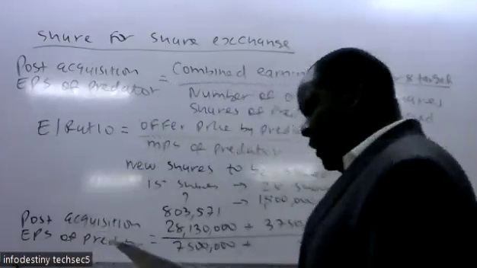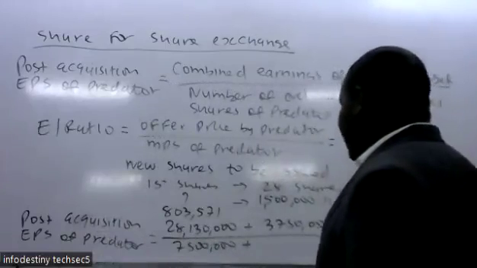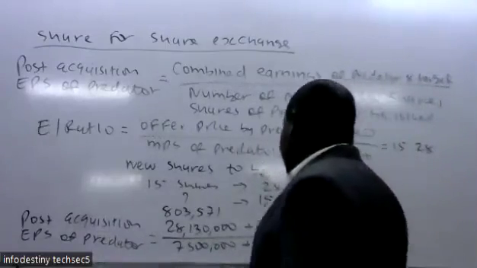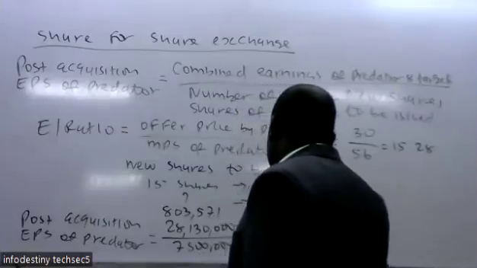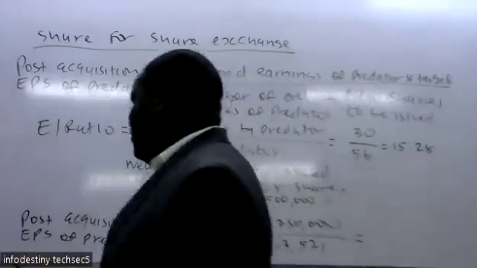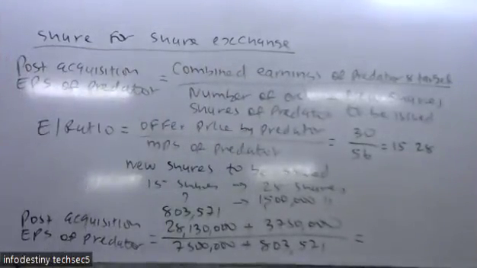Then we add those for Twitter Limited, so the ones that we issued to acquire Twitter. You say it is 803,571. Yeah, so when you compute that, we should now be able to get the earning per share after the acquisition when it is the share for share exchange.